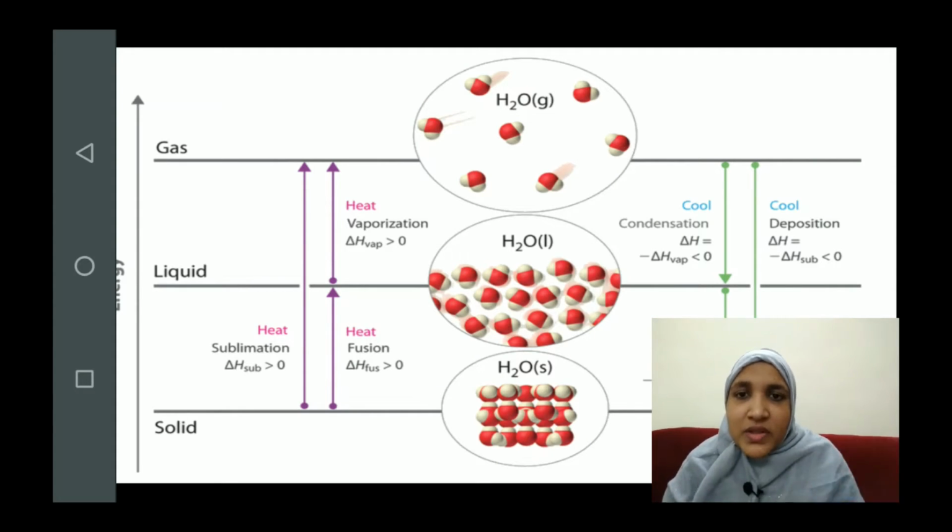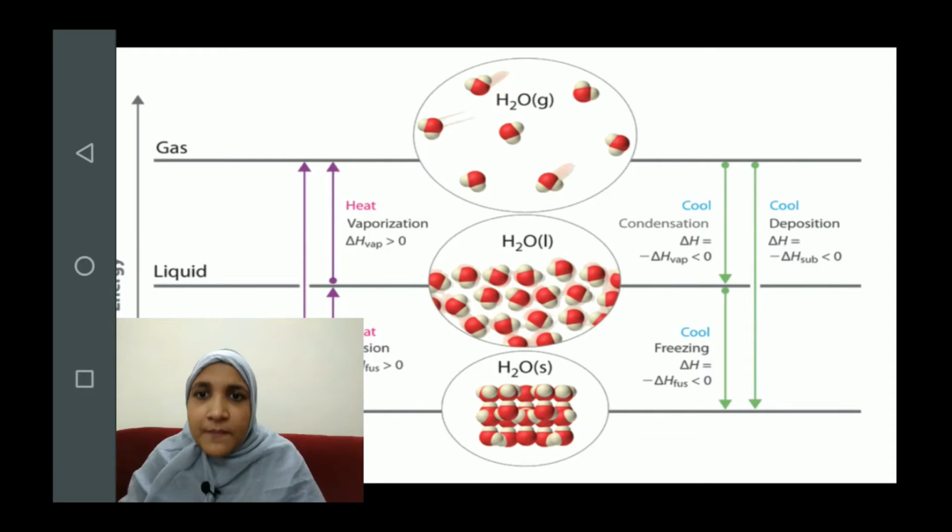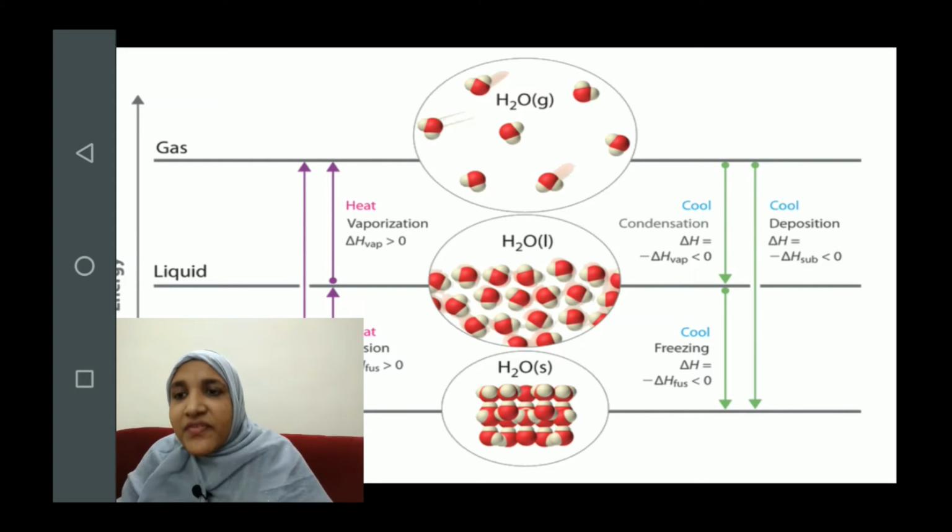Okay, we know that ice can melt into liquid and liquid can freeze into solid. Okay, so apart from these three processes, we have three other different transitions which are the reverse of the three which we have discussed just now. Okay, so when the liquid freezes into the solid, we say what is happening?